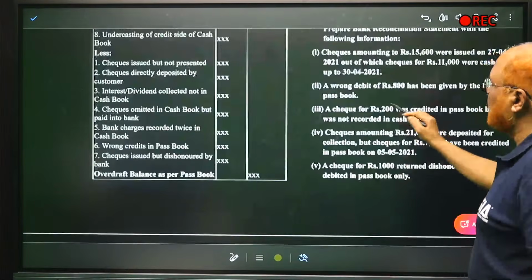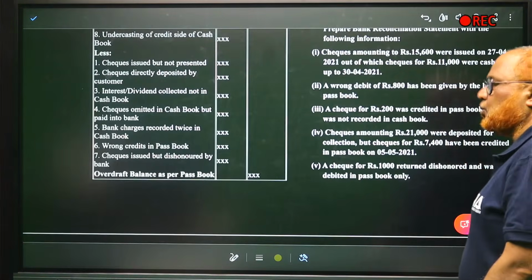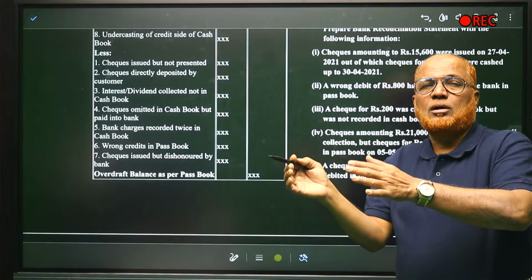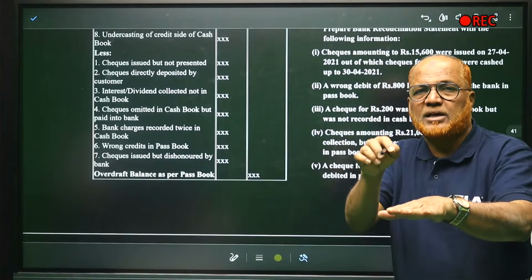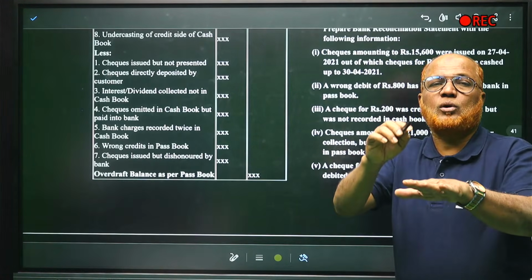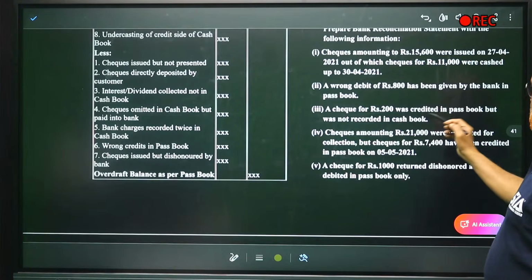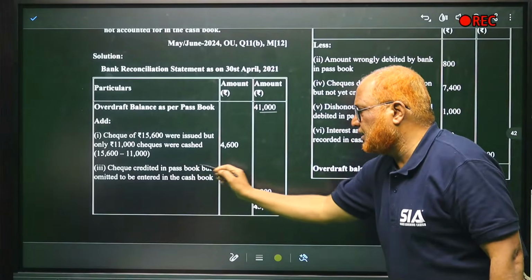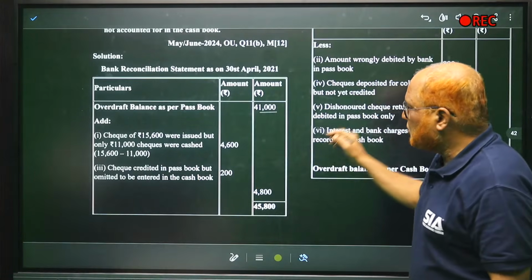Now, third point. A check of 200 was credited in the passbook but was not recorded in the cash book. A 200 rupees check was credited in the passbook. When it is credited in the passbook, our overdraft has come down in the passbook. Now what do we have to do? We have to add, because it is showing less balance. We have to add how much? 200. Here you can see, check credited in the passbook but omitted to be entered in the cash book, 200. And the third item is over.